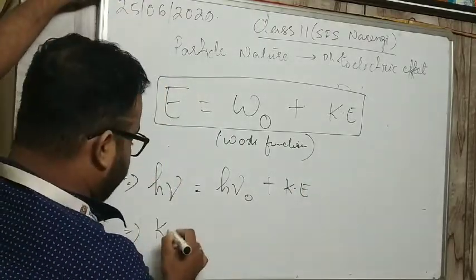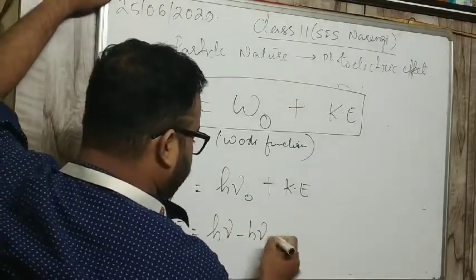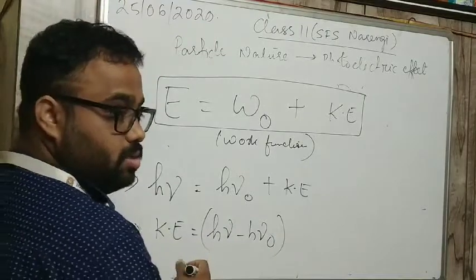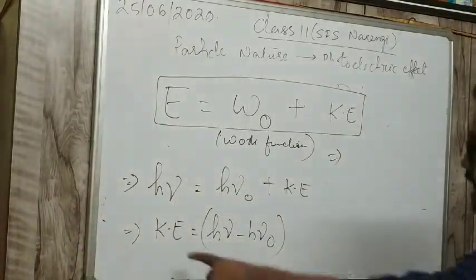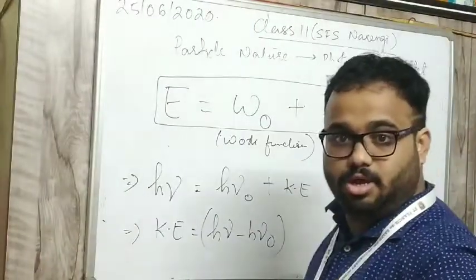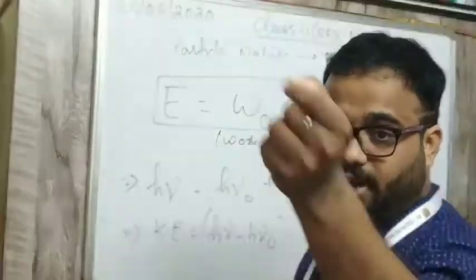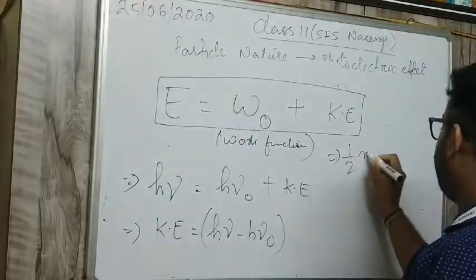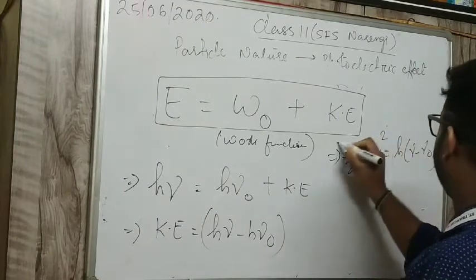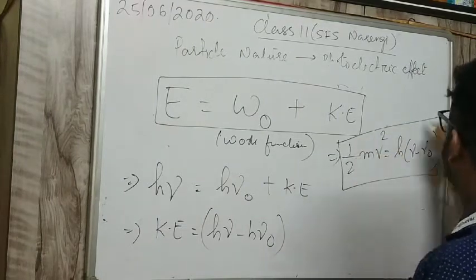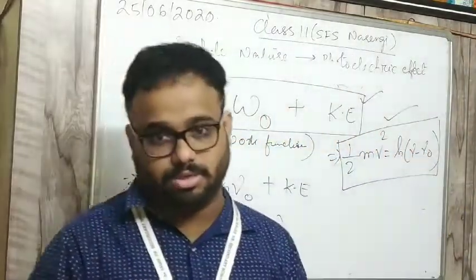This implies kinetic energy is equal to h nu minus h nu naught. Kinetic energy is half mv square, where m is the mass of the electron and v is the velocity of the electron. So half mv square is equal to h into nu minus nu naught. These are the two forms of Einstein's photoelectric equation.